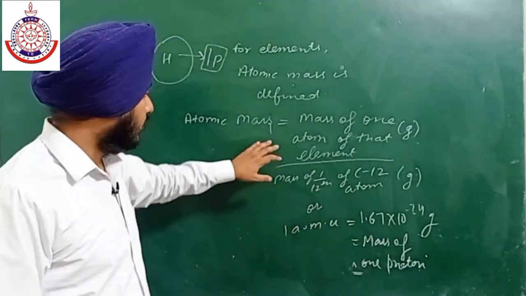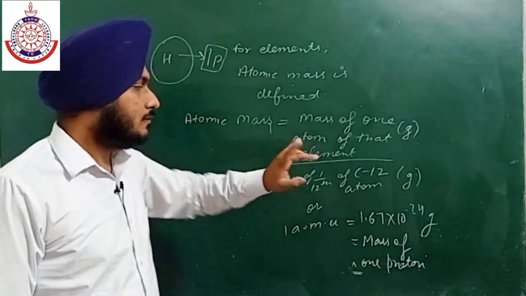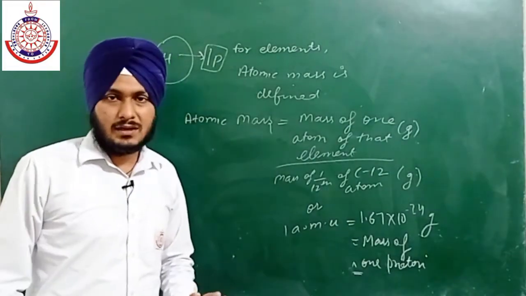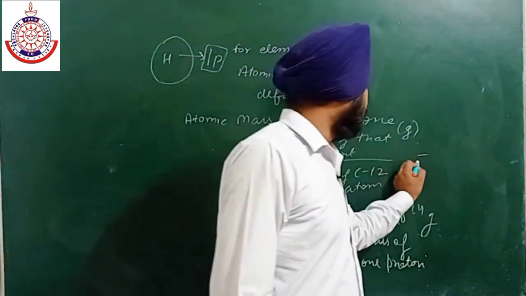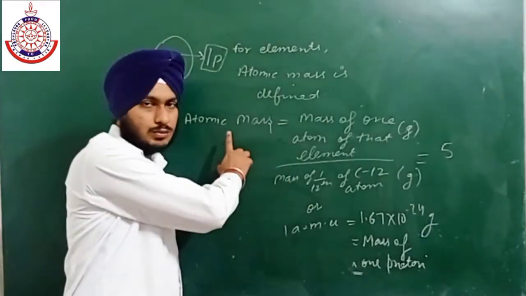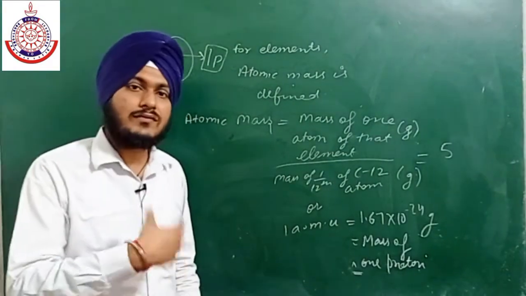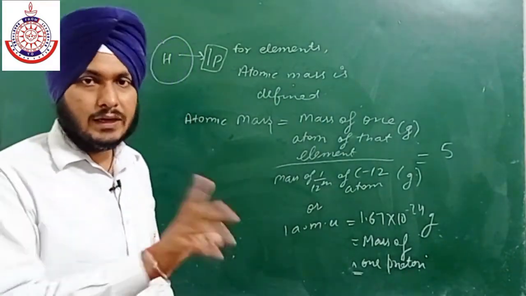For example, this is the mass of hydrogen, 1 AMU, and this is the mass of one atom of any element. If the value comes out to be 5, it means the element's mass is 5 times the mass of hydrogen. It is 5 times heavier than the mass of one atom of hydrogen.